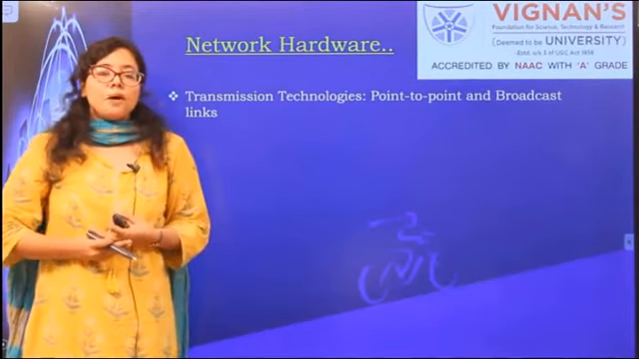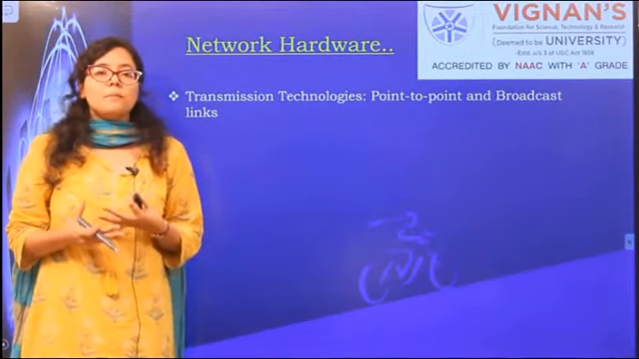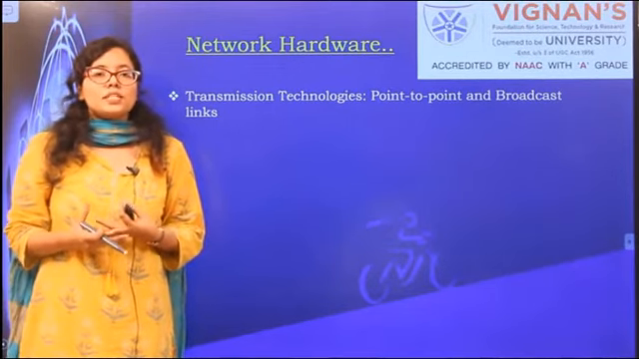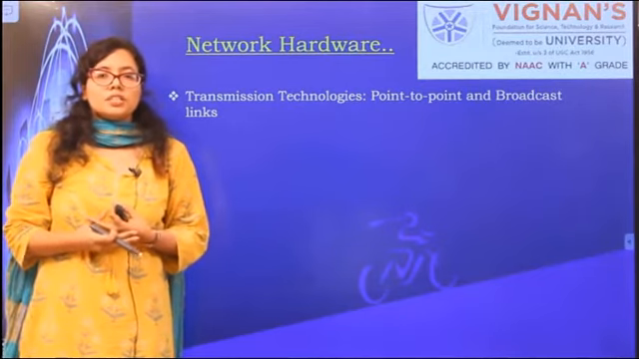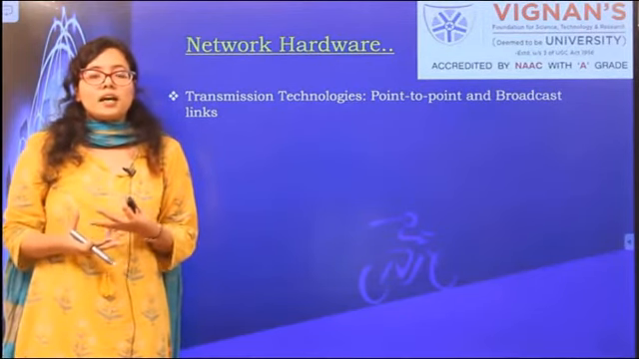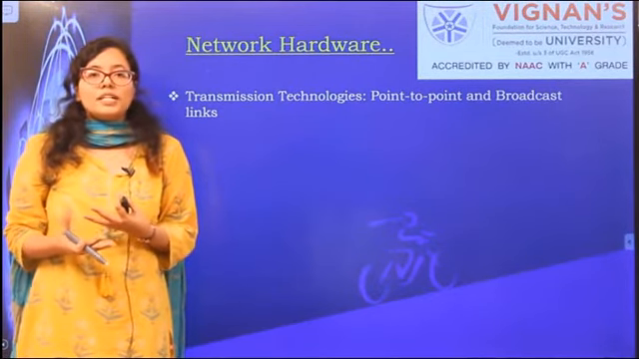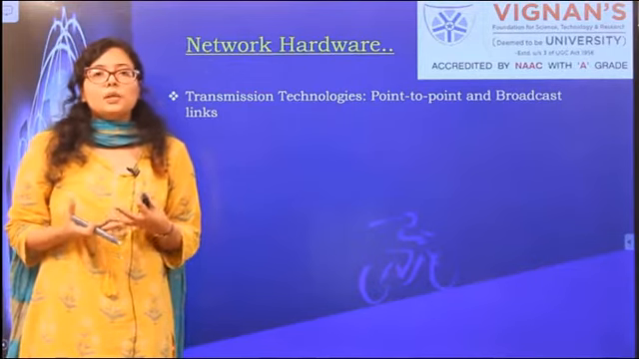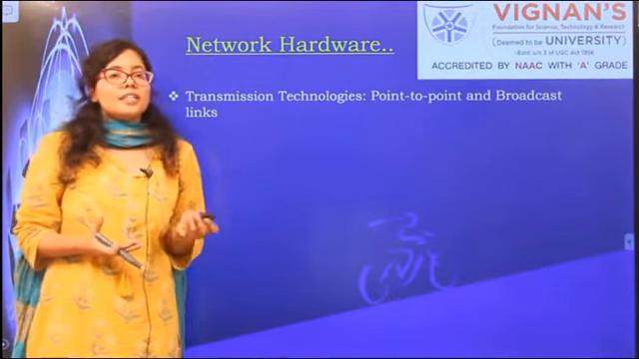Having now studied the different intermediate network devices used in a computer network, we will go through the transmission technologies involved. What is a transmission technology? Transmission technology means how two devices are able to transmit data. What is the link between them? What kind of links do they share? Basically, two types of transmission technologies are there. First is broadcast and the second is point-to-point.